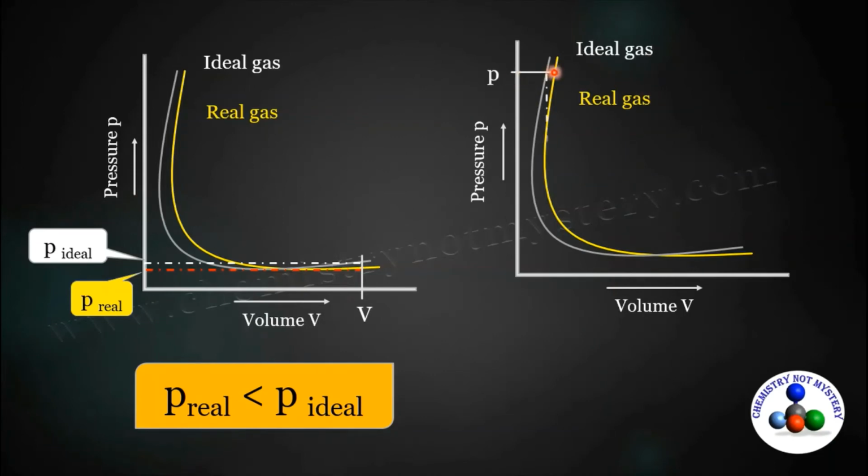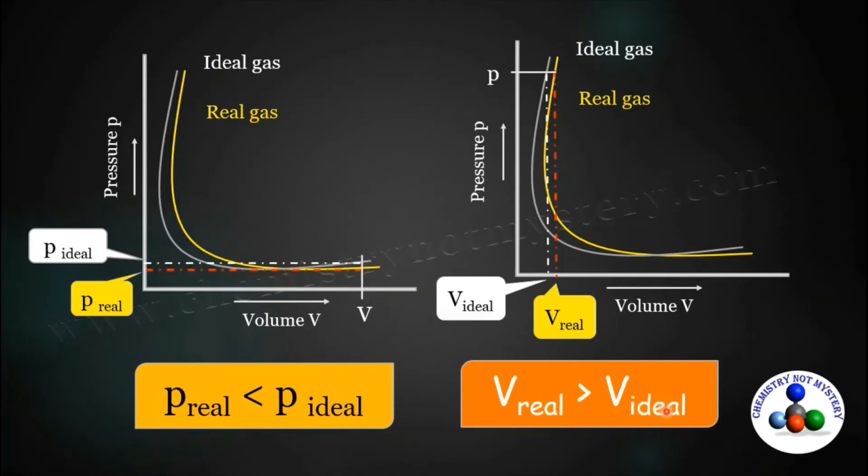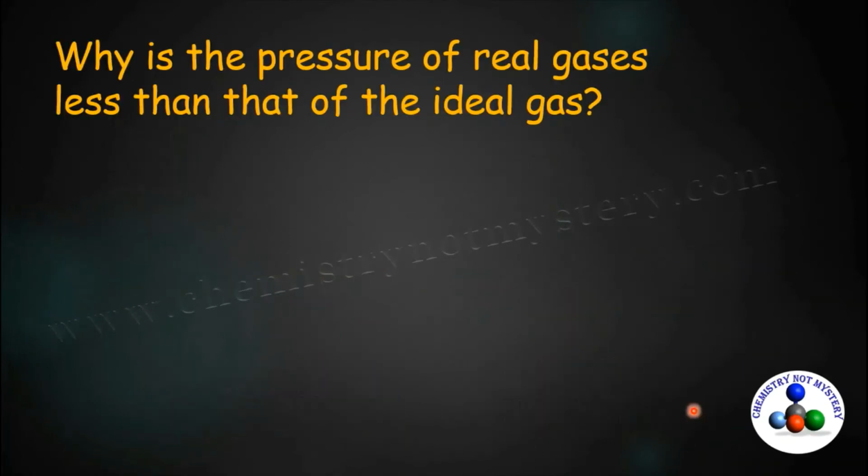Similarly, when we compare the volume of real gases versus ideal gases, for a certain value of pressure, when we measure volume for ideal gas, we will get this value. And when we measure volume for real gases, we will get this value. So here we can see the volume of real gas is more than that of ideal gas. So let's see why the pressure of real gases is less than that of ideal gas.